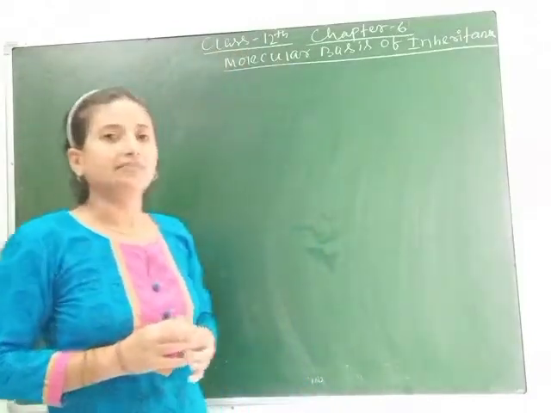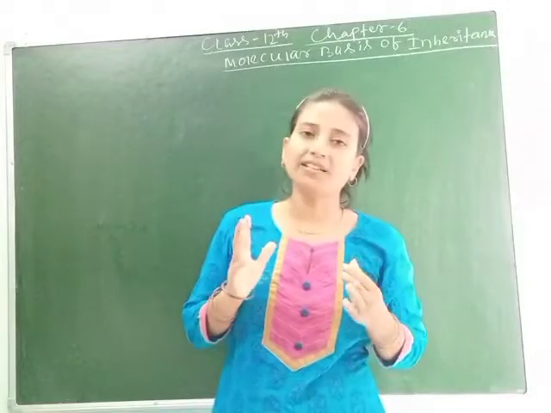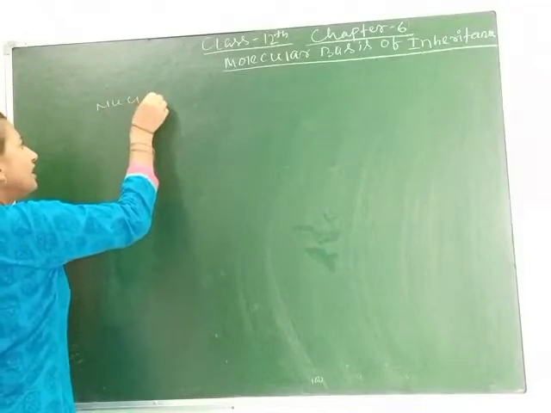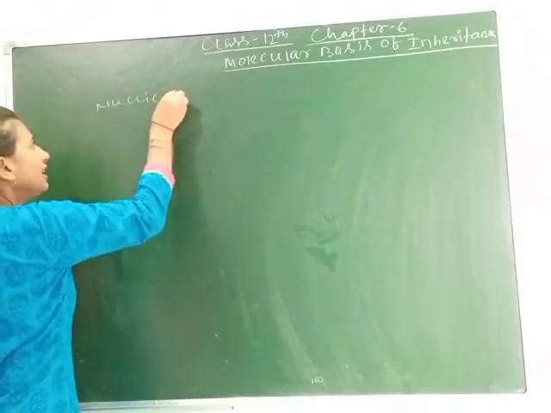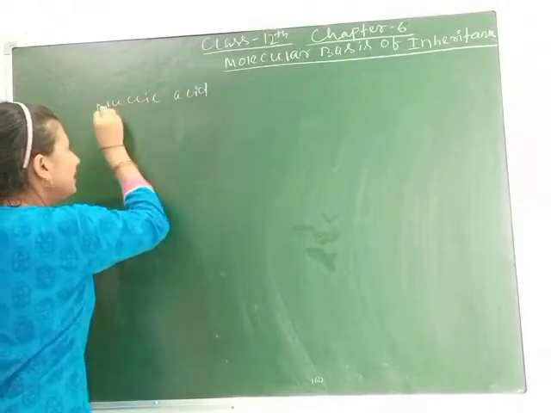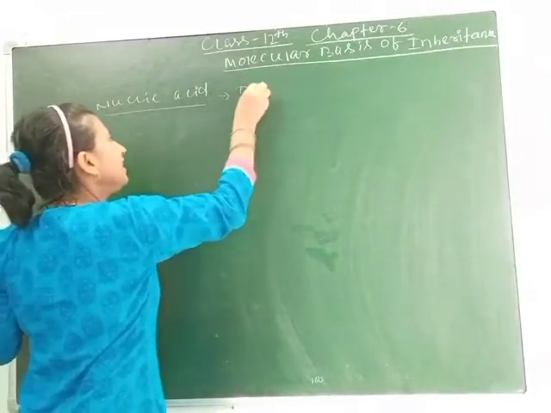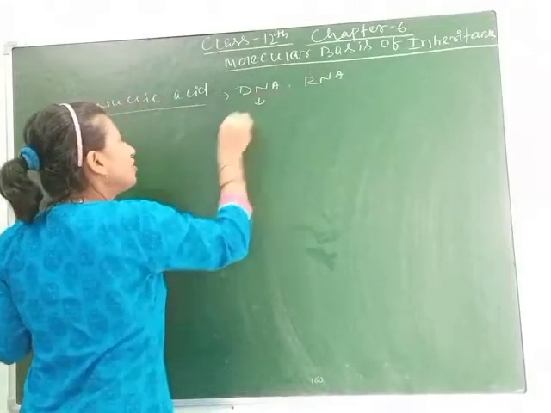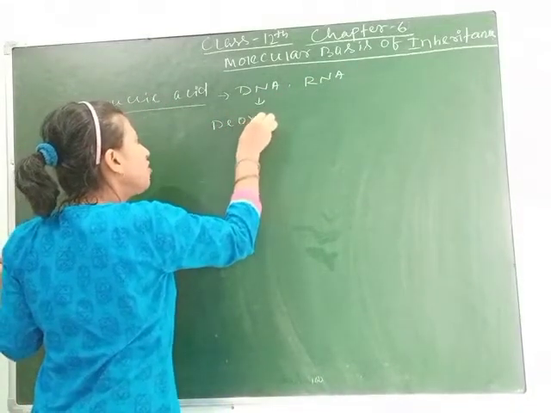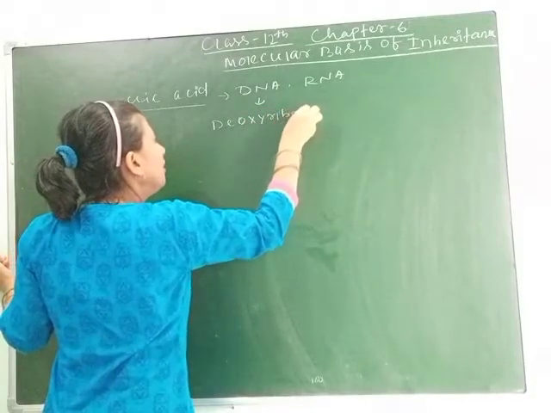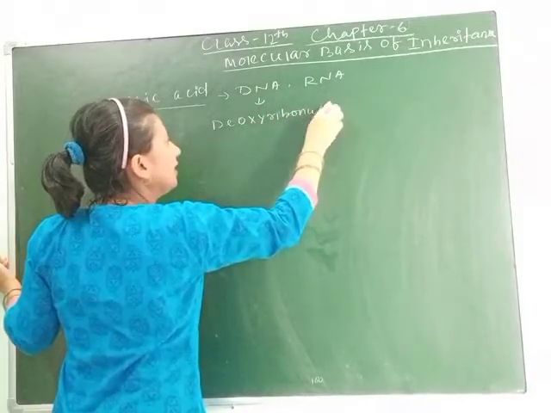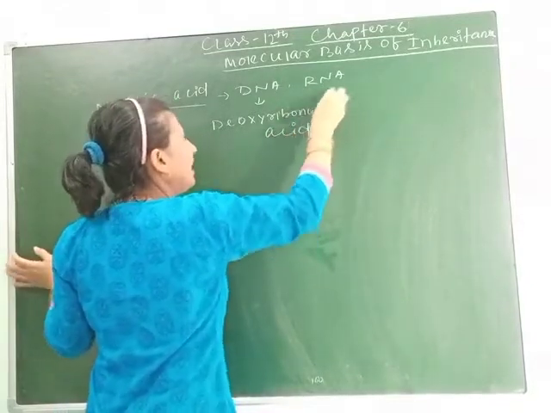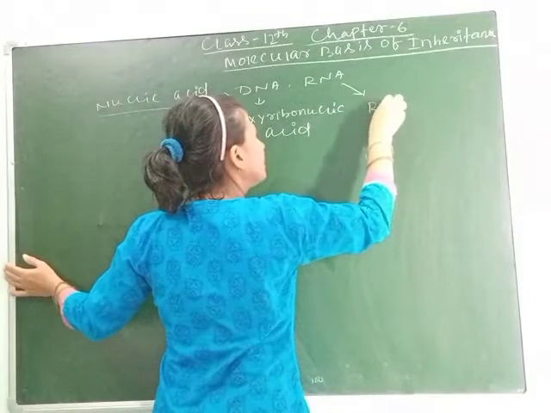the nucleic acid. As we know, in the whole world there are two types of nucleic acid present. You know about nucleic acid, already studied in class 11. There are two types of nucleic acid. One is DNA and another is RNA. DNA means deoxyribonucleic acid, and RNA means ribonucleic acid.